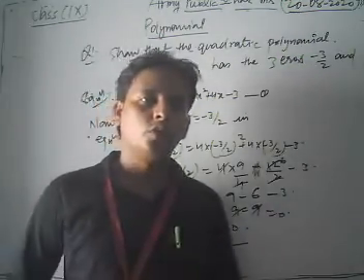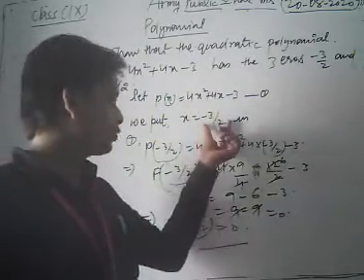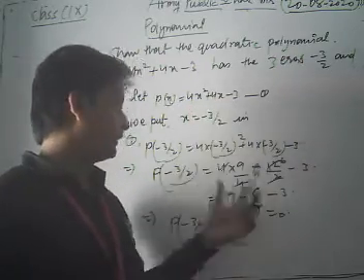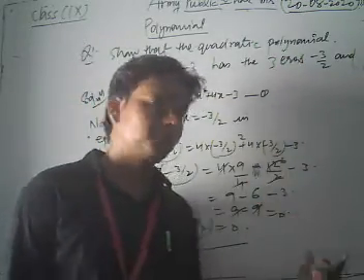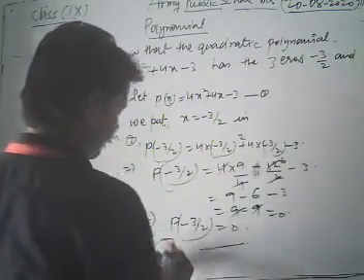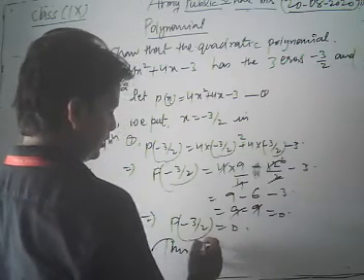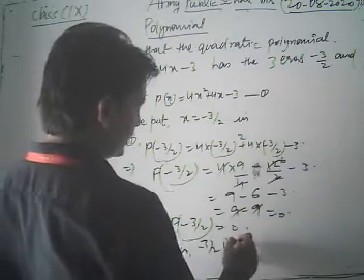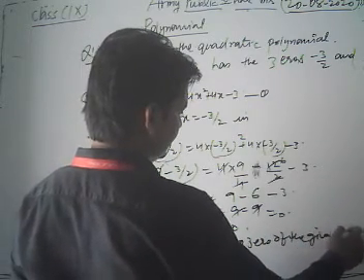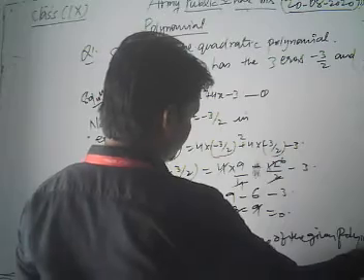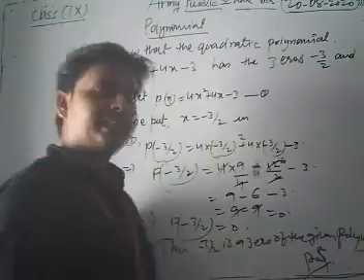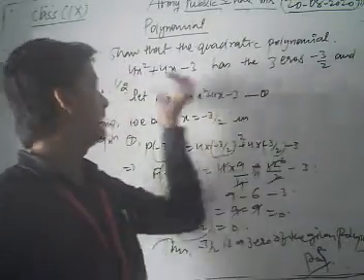Hence we can say that x is equal to minus 3 by 2 is the 0 of the given polynomial, because the value of this polynomial becomes 0 at x is equal to minus 3 by 2. Thus we can say that minus 3 by 2 is a 0 of the given polynomial, hence proved.